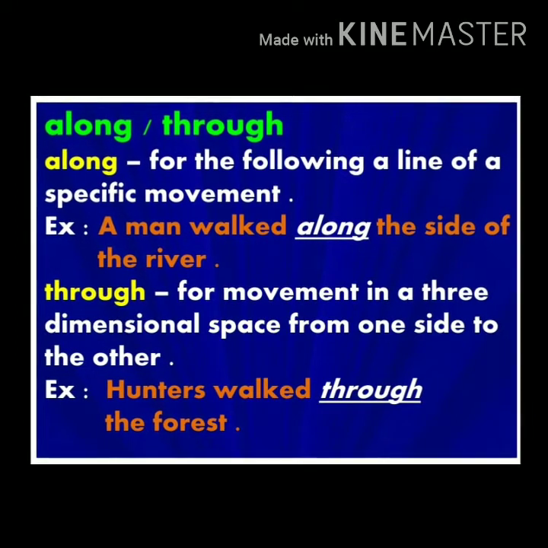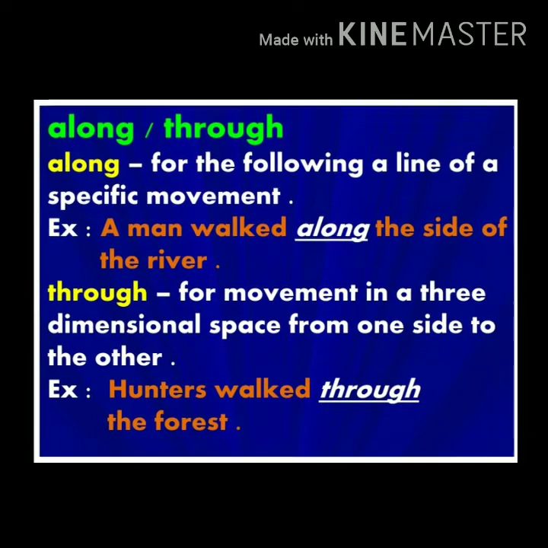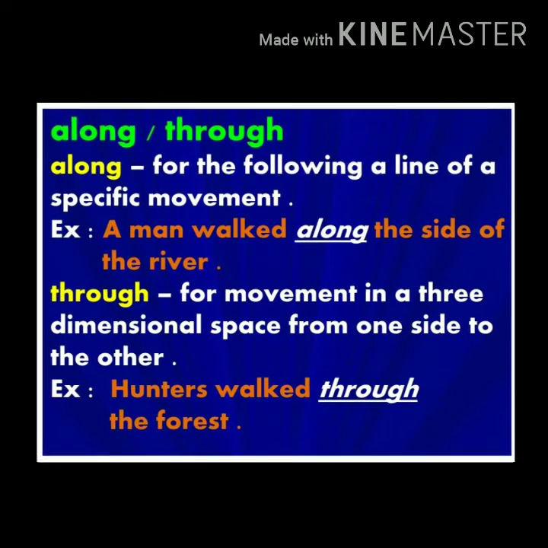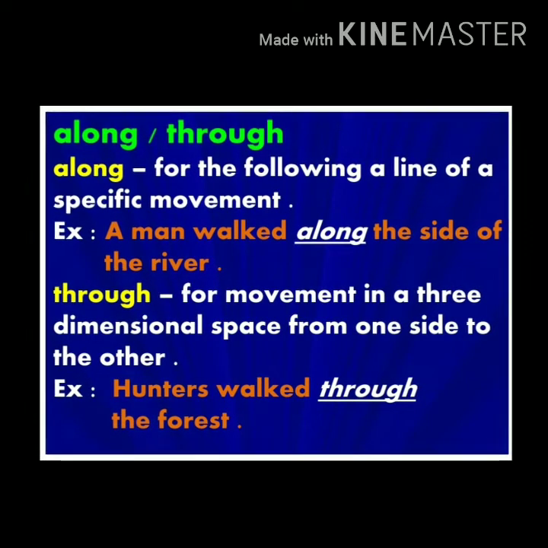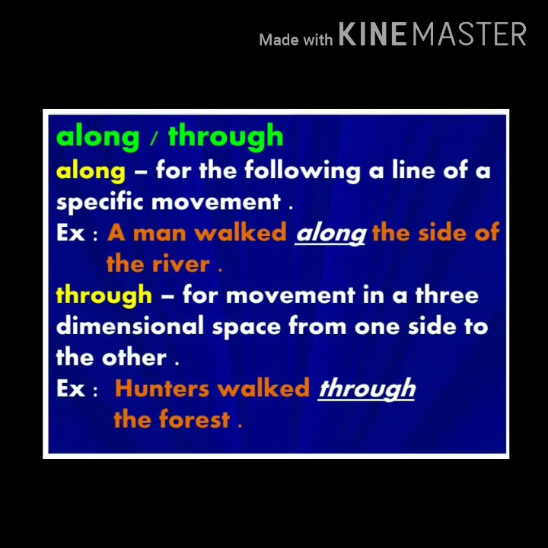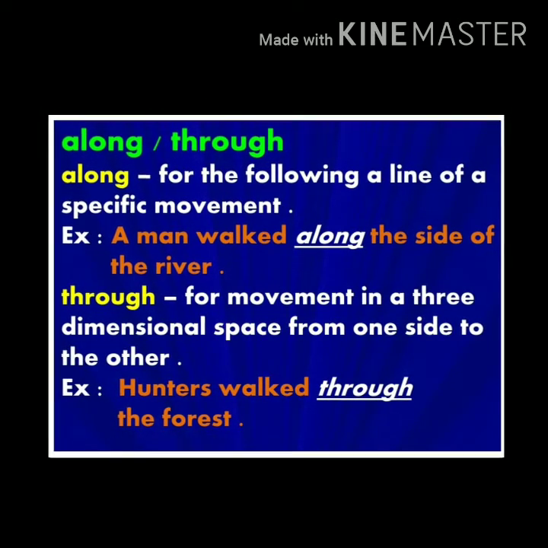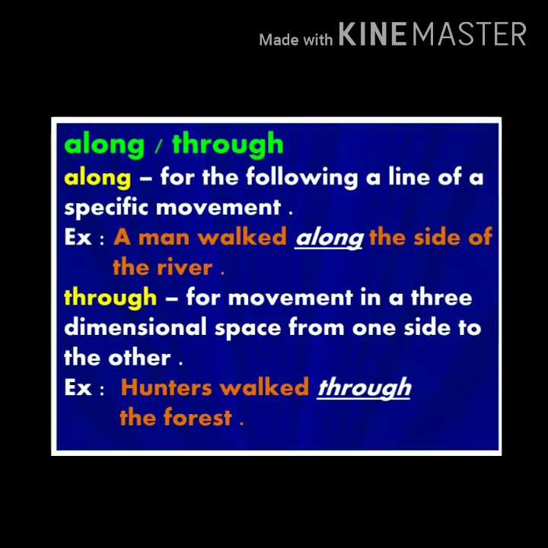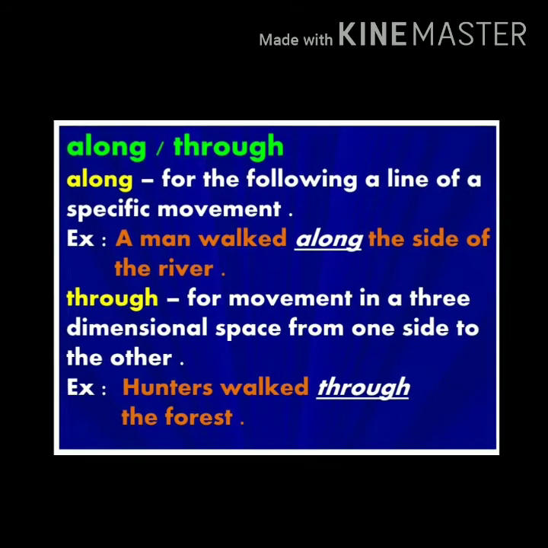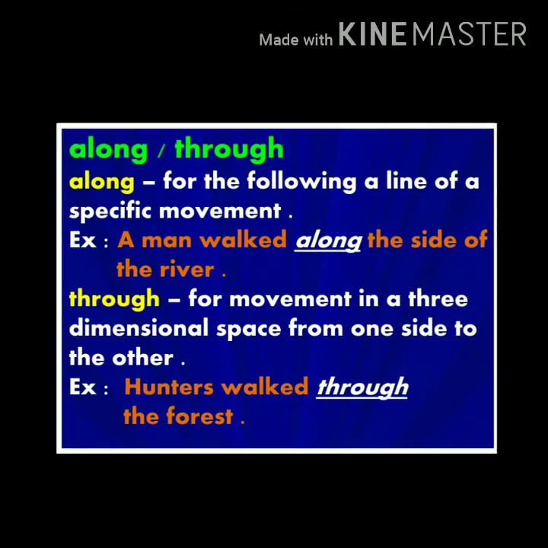Through describes the movement of the noun from one side to another. It can also denote the movement of something in a closed passage. It describes the movement from a starting point to a stopping point. For example, hunters walked through the forest.